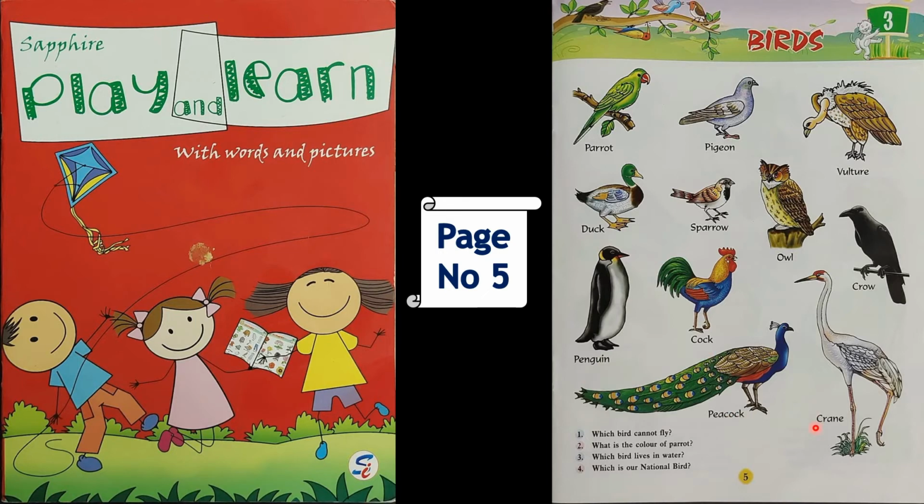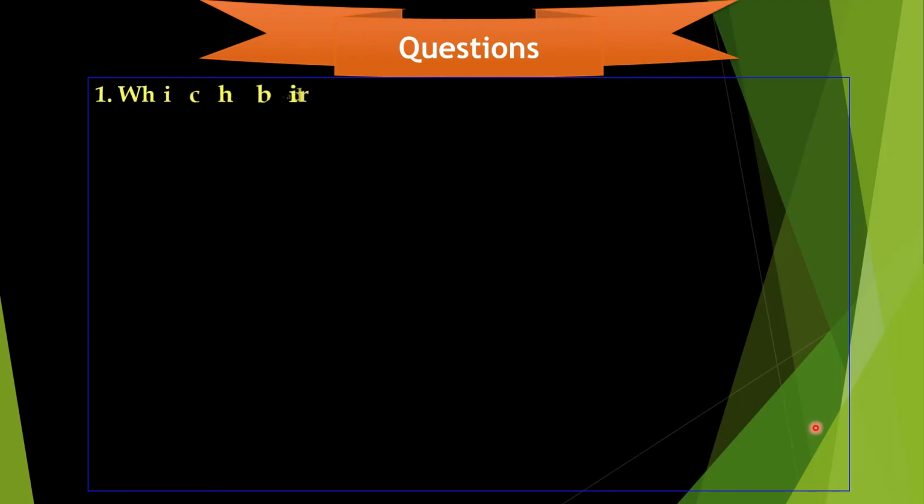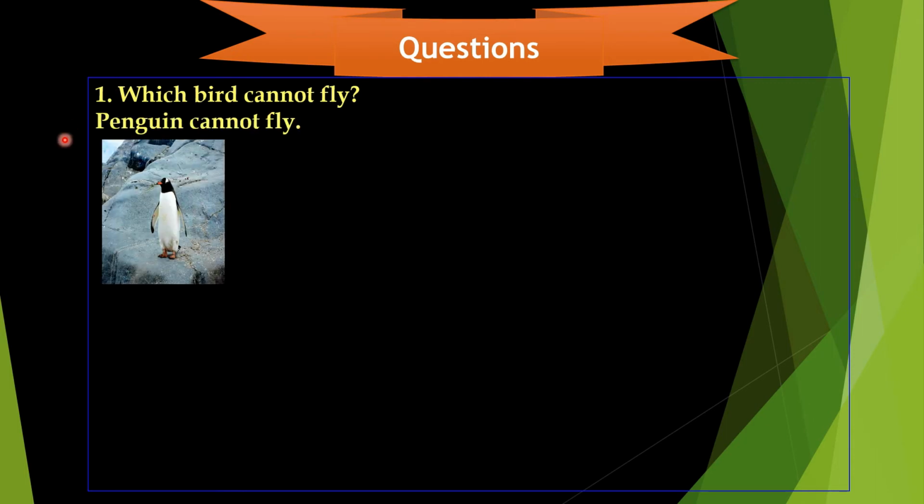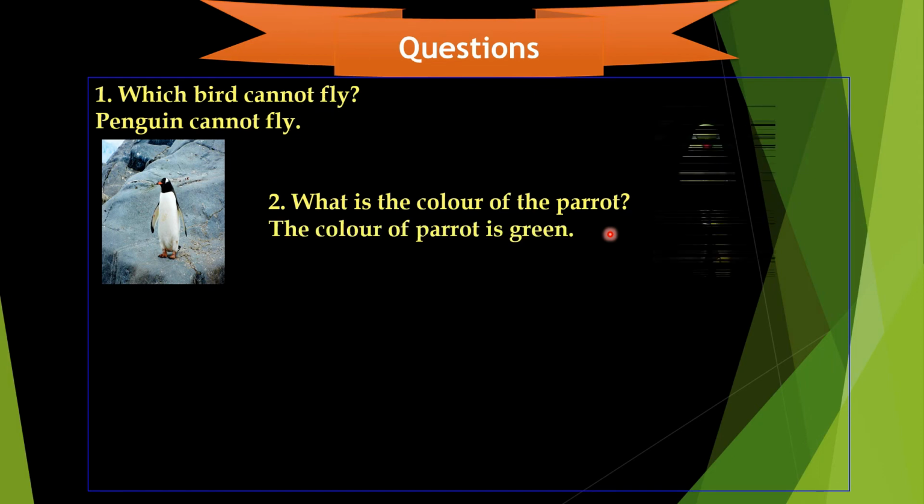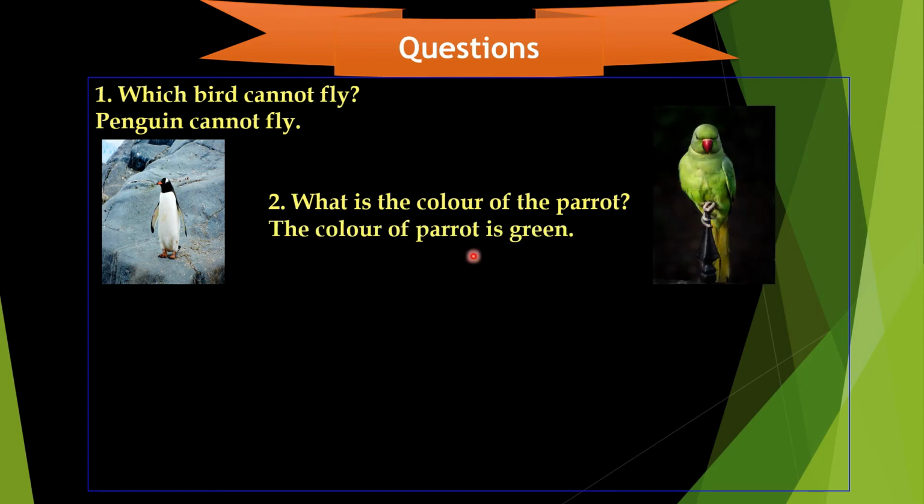Now let's learn questions and answers. First question. Which bird cannot fly? Penguin cannot fly. Second question. What is the color of the parrot? The color of parrot is green.